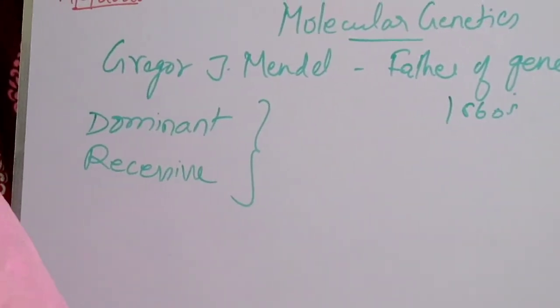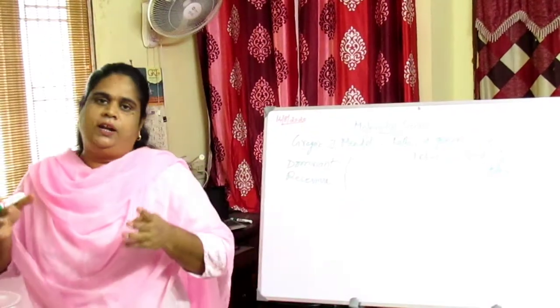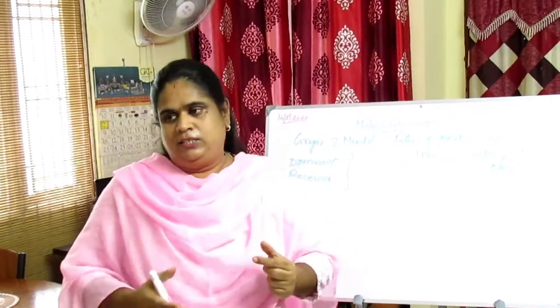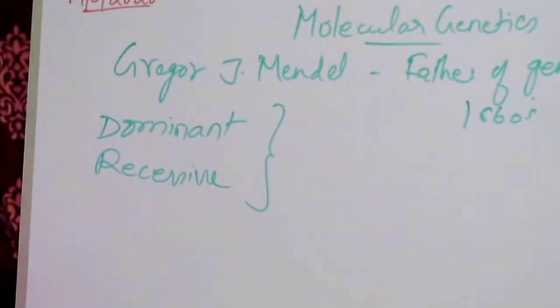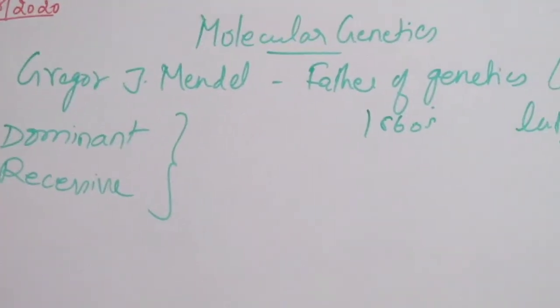Mendel said that the factors normally occur in pairs in ordinary cells, and they segregate during the formation of the sex cells. This is the concept.